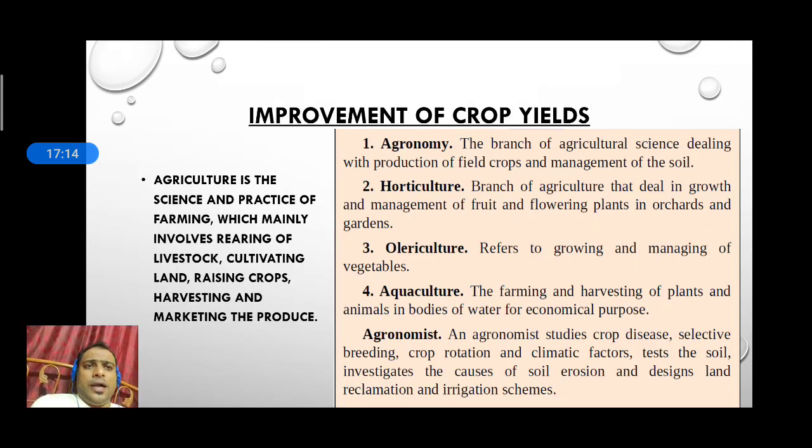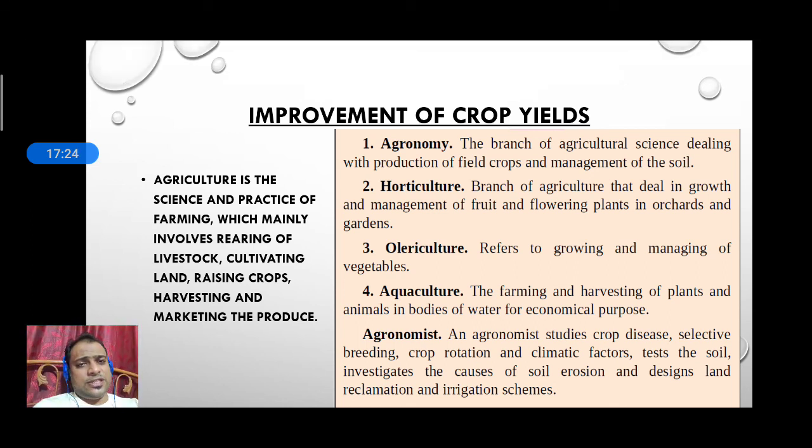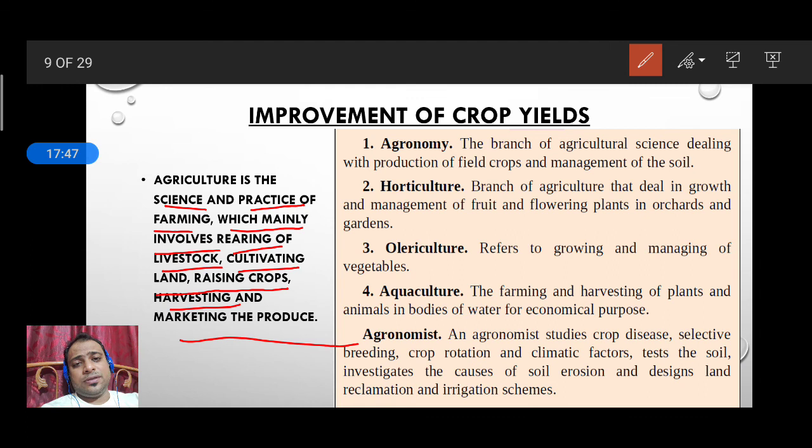Now, how do we improve crop yield, meaning the production of crops should be high? To do this, we need to understand what we mean by agriculture, the definition of agriculture. Agriculture is the science and practice of farming, which mainly involves rearing of livestock, cultivating land, raising crops, harvesting, and marketing the produce. One word here, marketing, is also important.